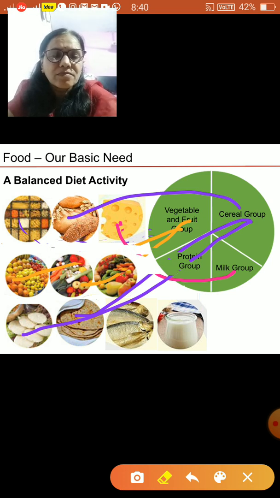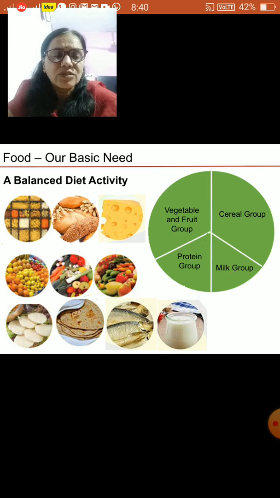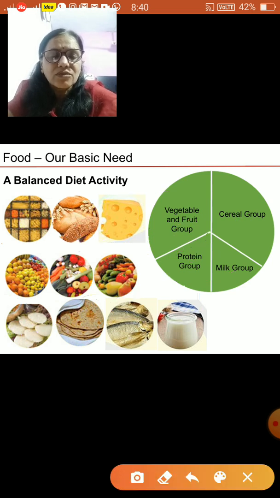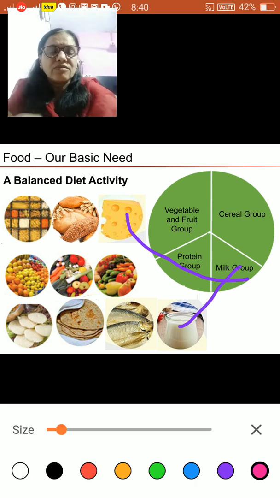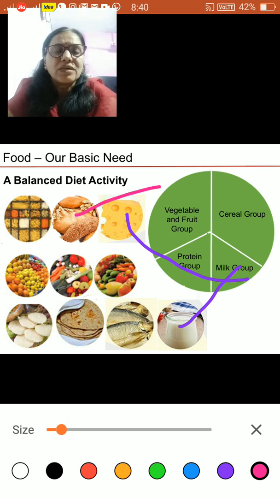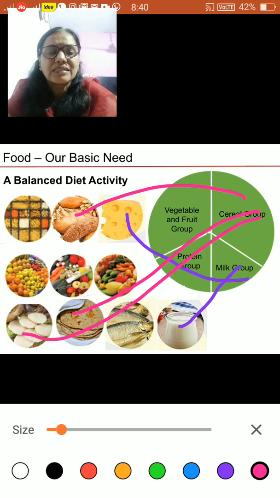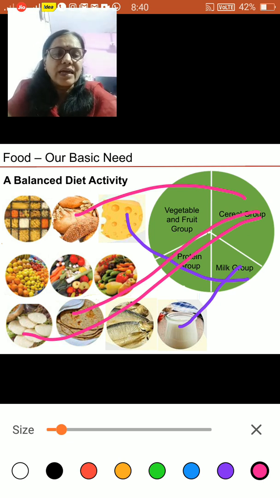Okay, I'll do it again. So see, this is in the milk group, this and this, right? Done? Now we'll shift to cereal group. This will come to cereal group, this and this. Done?